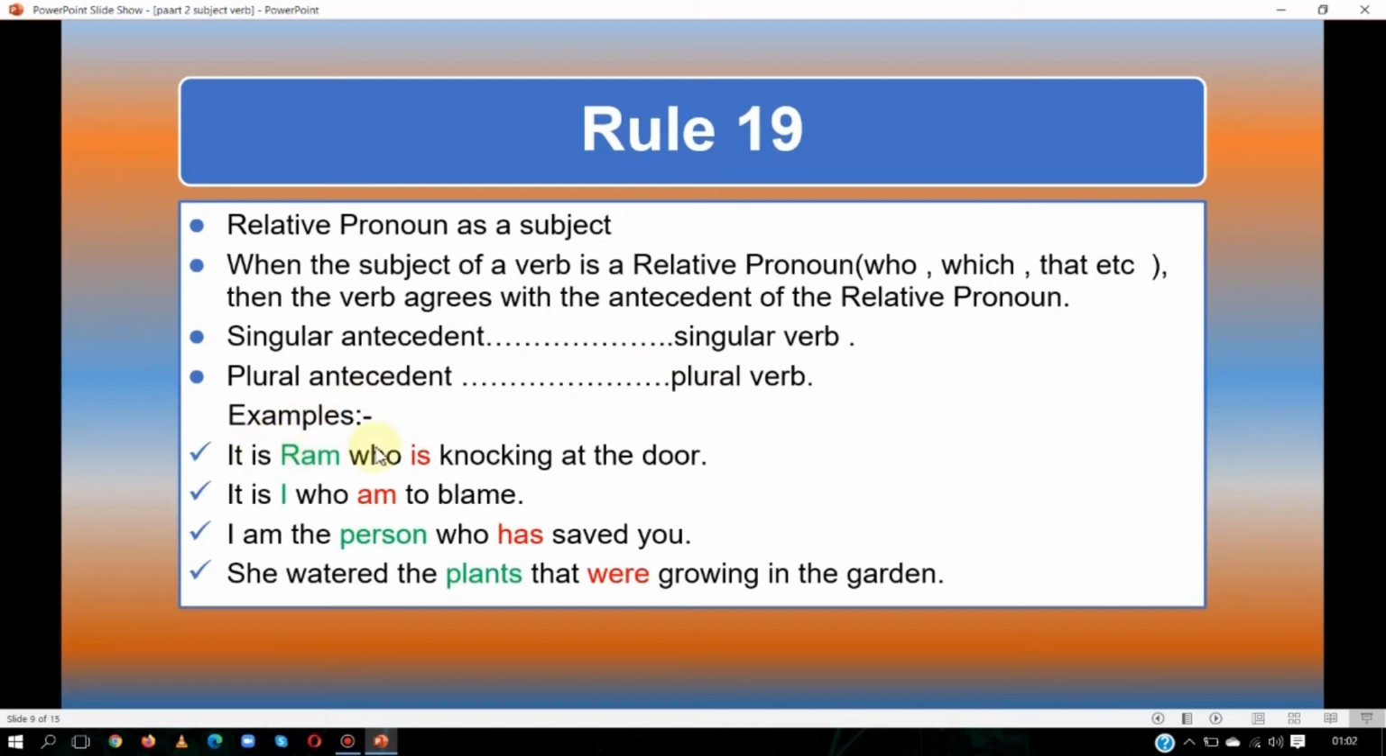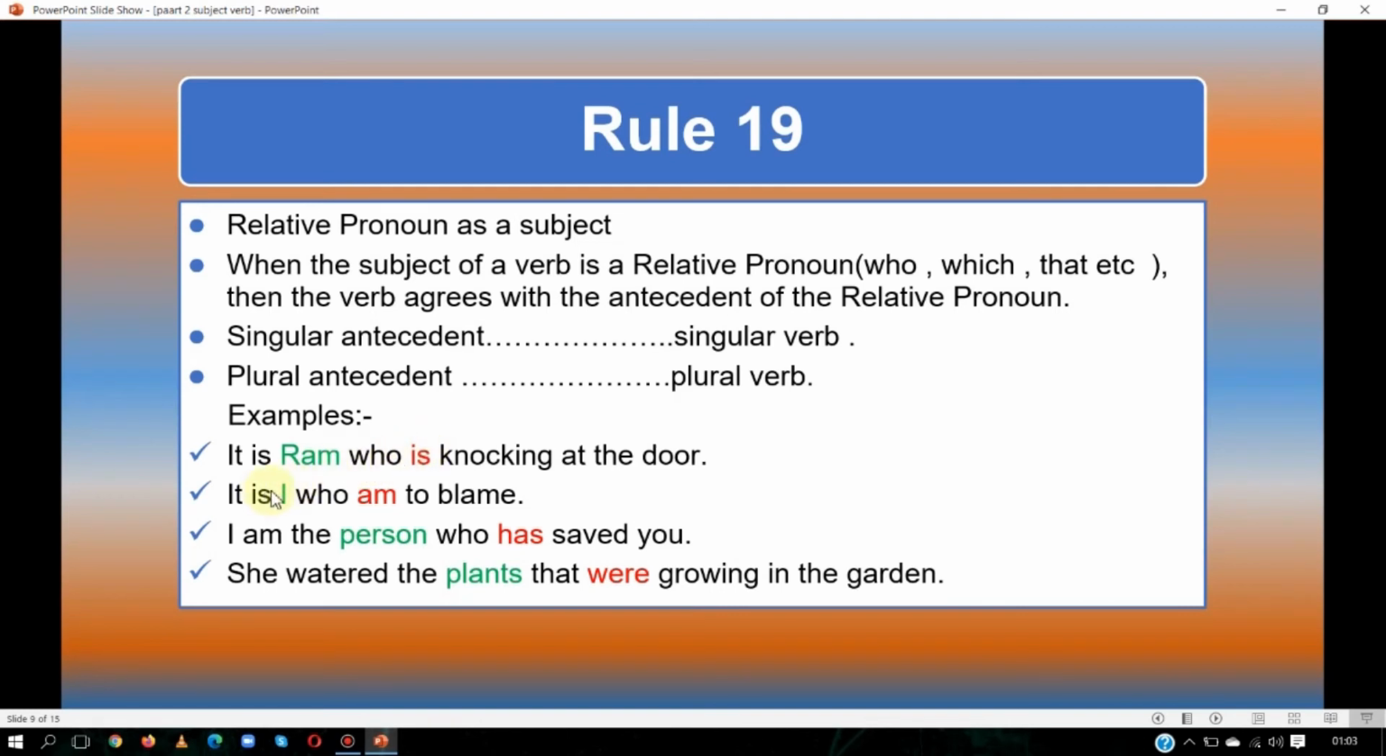It is Ram who. Who is the relative pronoun. Before this relative pronoun is the antecedent, Ram. Ram is the antecedent, so we will go with Ram. It is Ram who is knocking at the door. When there is any relative pronoun, we will see its antecedent, the noun that comes exactly before it, and we will go with that. We will use the singular verb because Ram is singular.